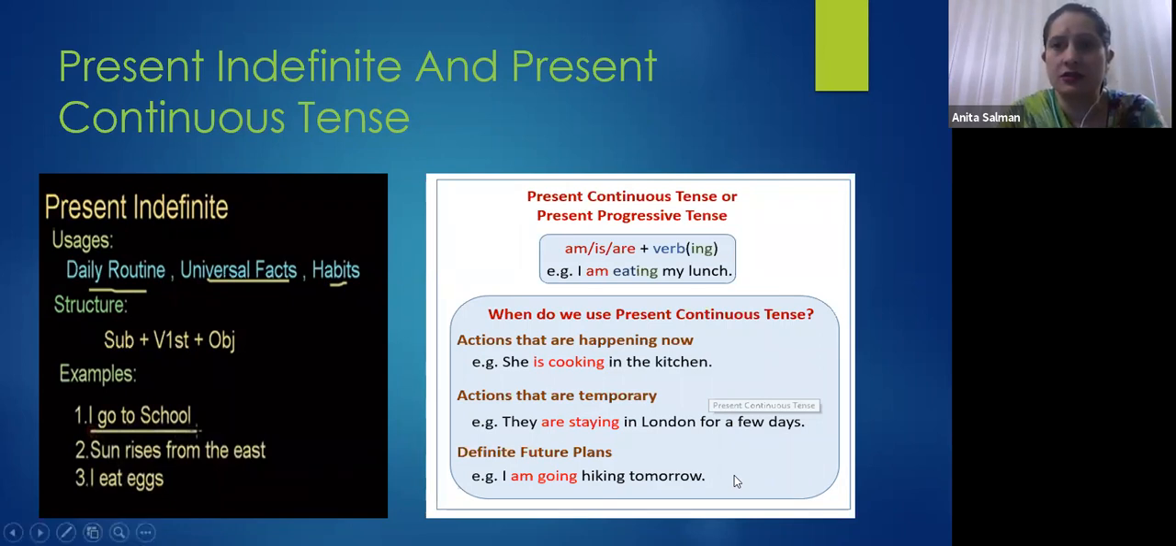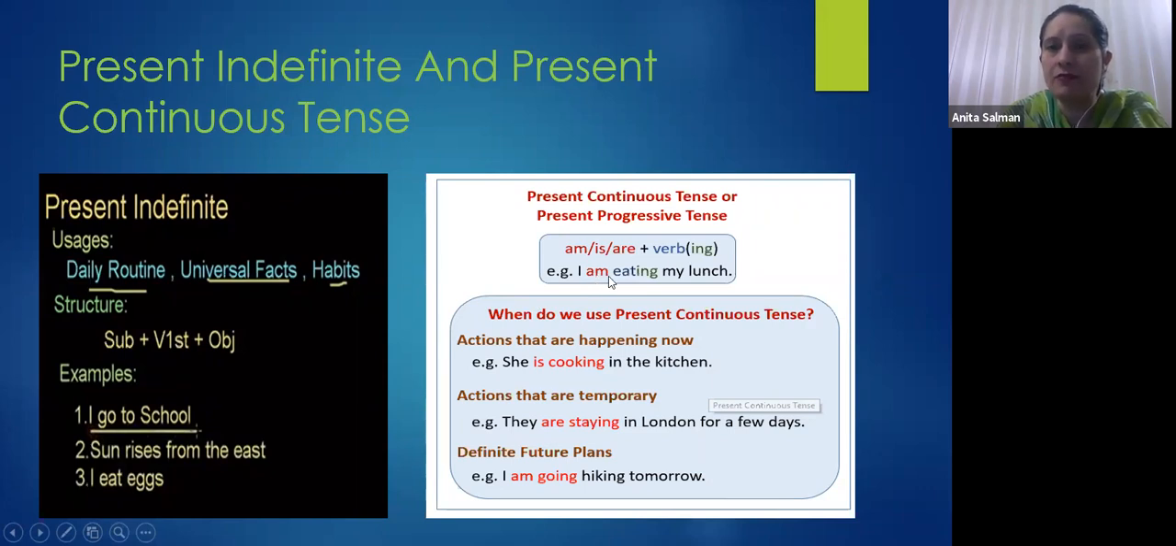Okay, good. Now look at present continuous tense, which is also called present progressive tense. Like present indefinite tense is called simple present tense, similarly present continuous tense is also called present progressive tense, right? What is the structure of present progressive tense? You can say the example, I am eating my lunch. What is I? Subject. Am, helping verb. Eating, present participle, and my lunch is the object, right?